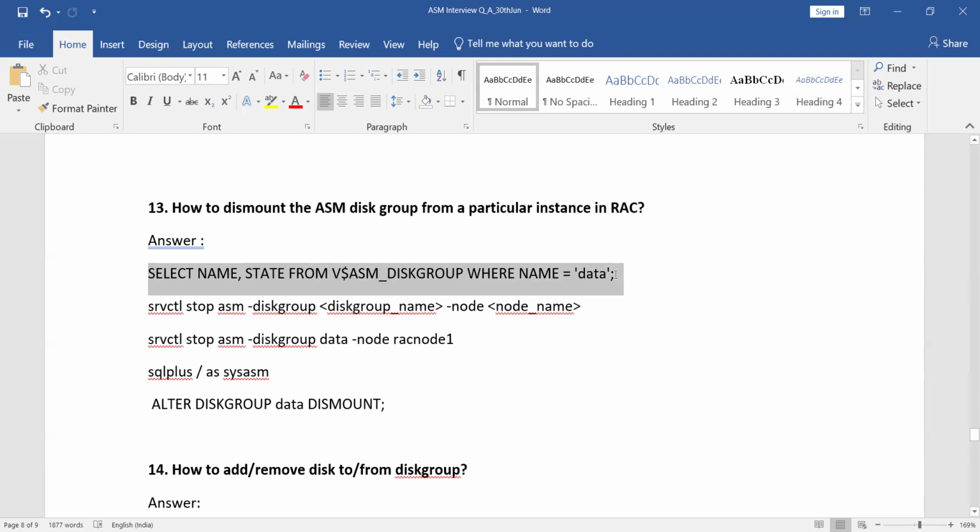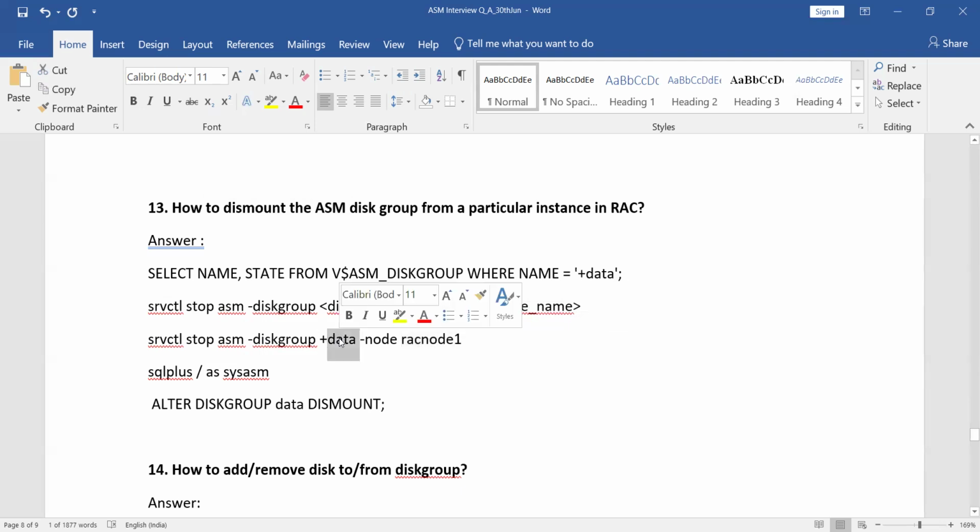First, check the status of the disk group. Suppose in my case, my disk group name is DATA. I want to see that. So you can dismount it. How are we going to do that? By using the srvctl command. This is the command: srvctl stop asm -diskgroup with the disk group name, and -node with the node name. If you are using 2 node, 3 node or 4 node, give the node name. Then on that specific node, the DATA disk group is going to be stopped or dismounted.